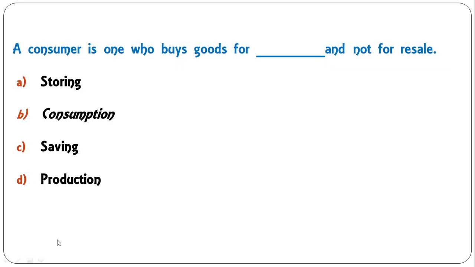A consumer is one who buys goods for dash and not for sale. Consumer buys goods for storing, consumption, saving, production for consumption. B is the correct answer.